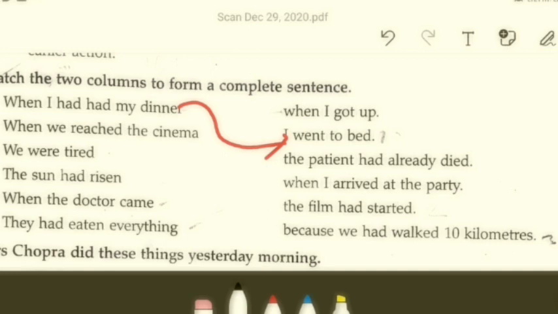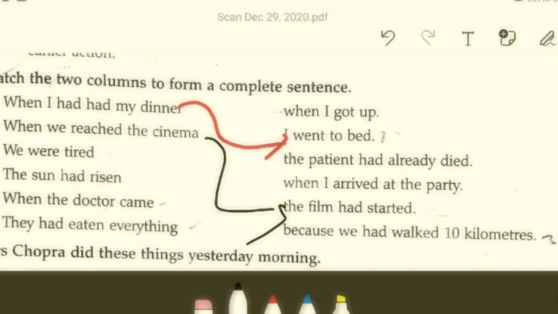What is it going to be? When we reached the cinema, the film had started. Okay. Should I show you the others or will you be able to do them on your own? It's not that difficult. Okay, for your understanding, I can show you one more if you wish. Okay.